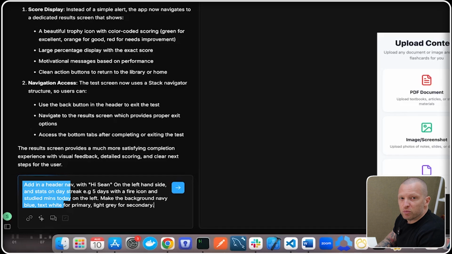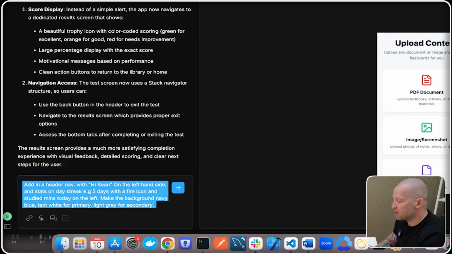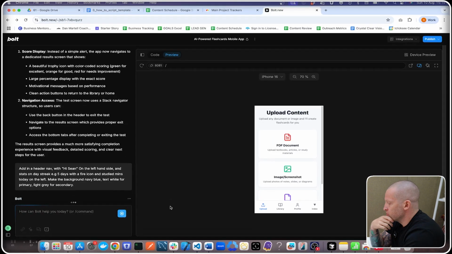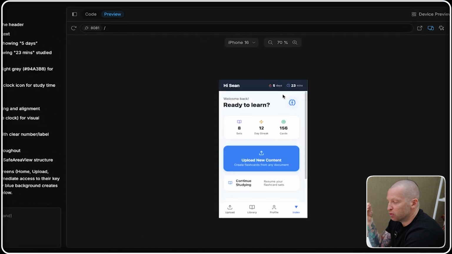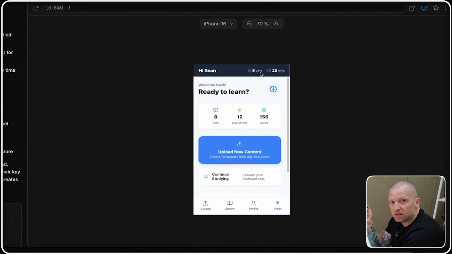And so I've given it another prompt here, told it to create a header nav with welcome username, some stats on the right-hand side. So the day streak and how many minutes we've studied today. We'll just use dummy data for this example, but let's see how that comes out. Nice, so that was correct. It's keeping it quite simple with just icons and no writing, which is nice. Leaves you a lot more real estate on the actual app for other things.